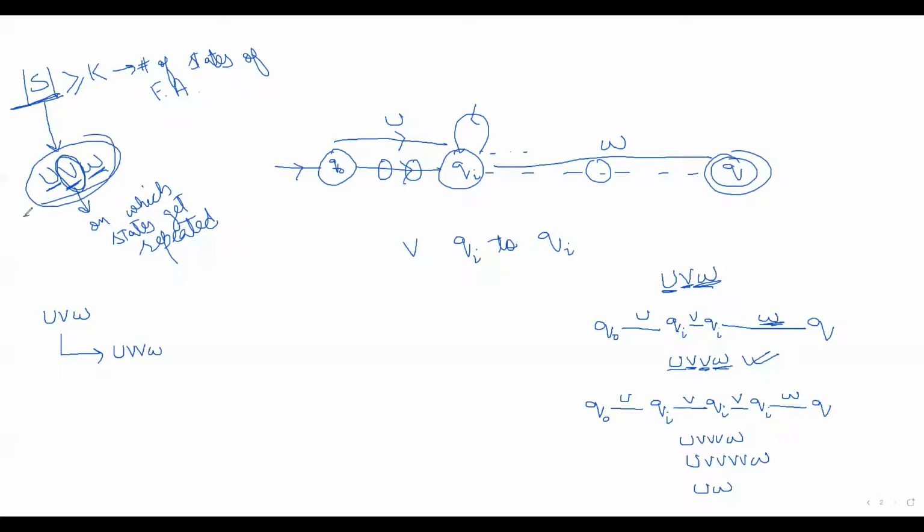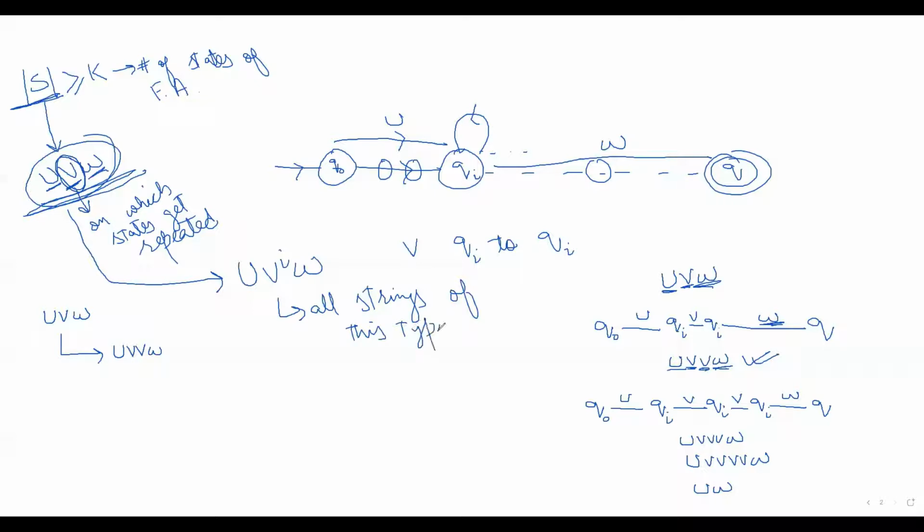So that means if this type of string is accepted, then all strings of this type will be accepted. I have explained here why this type of strings will be accepted. I was having this string, and from this string I can pump another v.